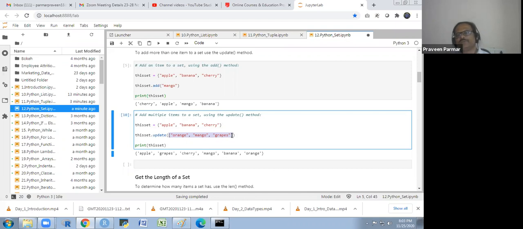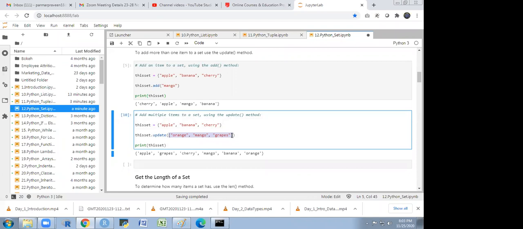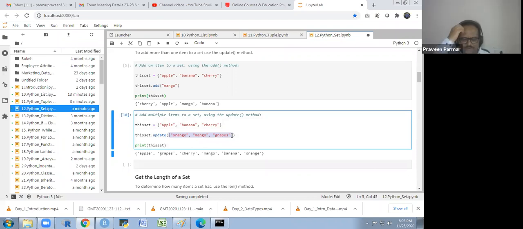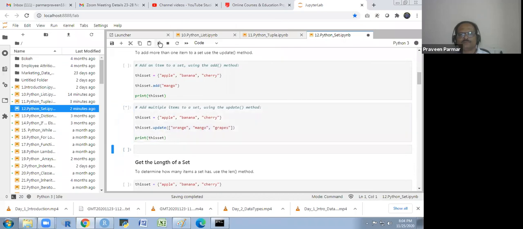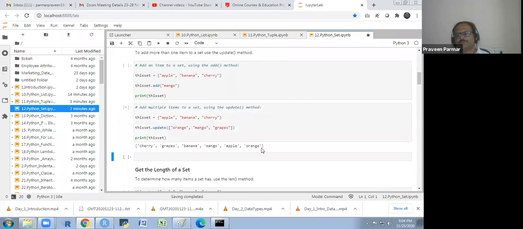In Python we use a list, but in R we use a vector. Mostly we use the vector in R. But in Python, everywhere we have more than one item, we use the list for adding or everything. So we are using the list here. The items orange, mango and grapes I am going to add to this set, and I will see the final set. I just remove this output and I will show you: cherry, grapes, banana, mango, apple, orange. Got it.